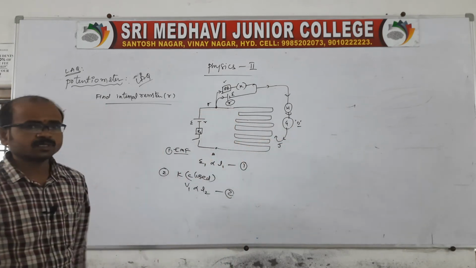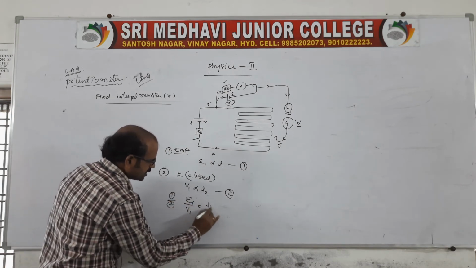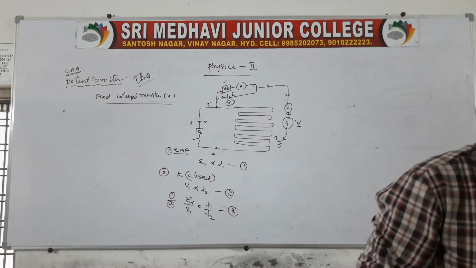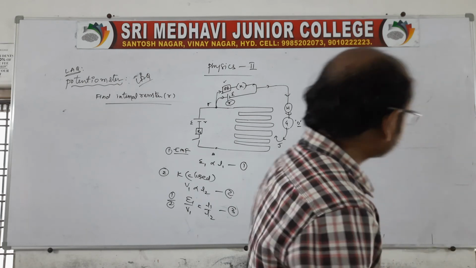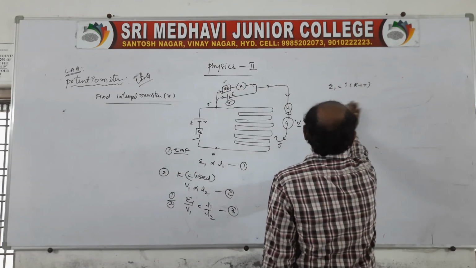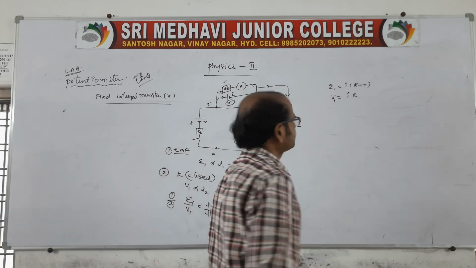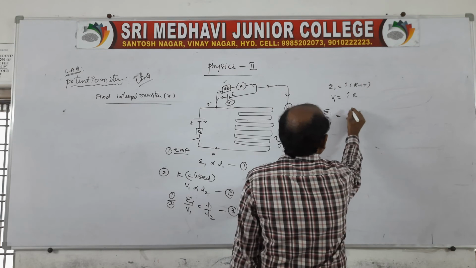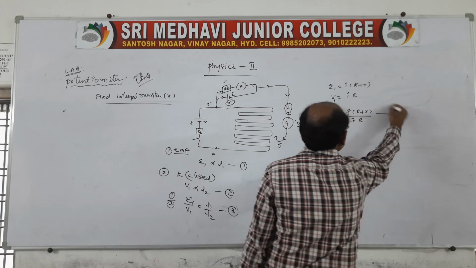Then here it is equation 1 and 2. Then you write 1 by 2. So E1 by V1 is equal to L1 by L2. This is equation 3. Actually, what we need to find is the internal resistance, right? So here we know, according to this, there is one formula: E1 is equal to I into (capital R plus small r). Do you remember this? And as well as V is equal to I capital R, it is equation 1. So we know these two expressions. Suppose you take E1 by V1 is equal to I(capital R plus small r) by I capital R. I cancel. You say equation 4.